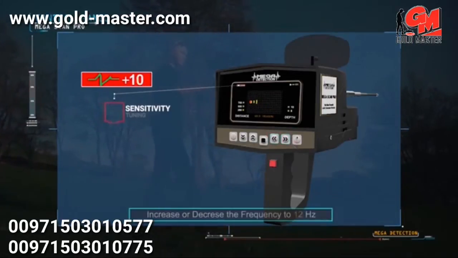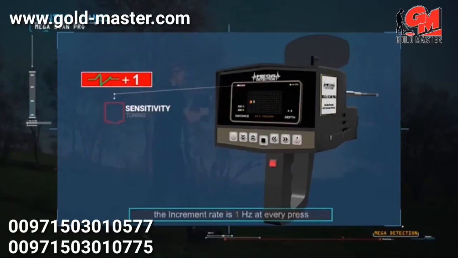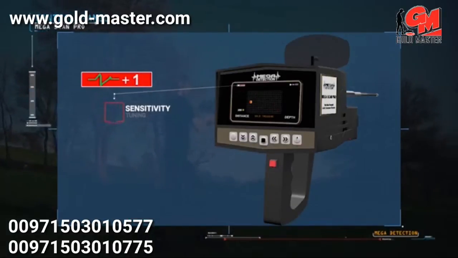The user can increase or decrease the frequency to 12 Hz. The increment rate is 1 Hz at every press. It is preferable to leave the precise frequency on the factory default at 0.